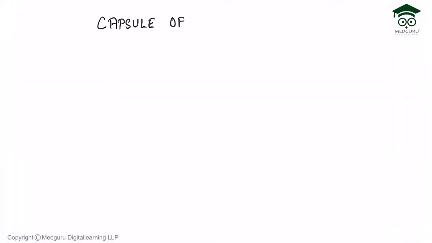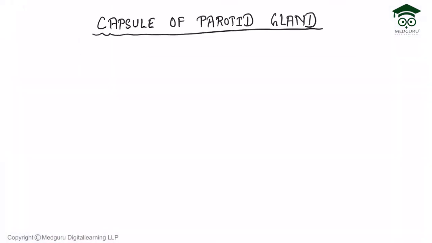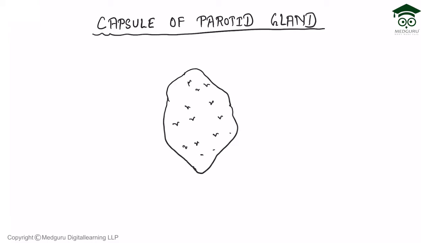Now we are going to make a diagram showing the capsule of the parotid gland. Firstly, we will make the outline of the parotid gland. So this is the parotid gland which we have made. Just color the parotid gland.